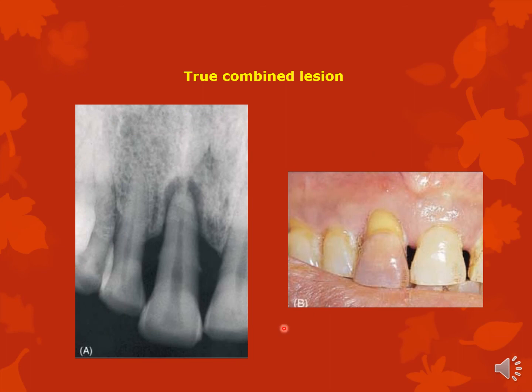Again, a true combined lesion. You can see this is that classical pink tooth, what you call, because of necrosed pulp, and you also have bone loss. You also have again calculus deposits explaining why the bone loss has happened, and you can see several other signs here like tooth elongation, right? Slight open embrasures, etc. So it's a classic combined lesion. You can also see a small sinus here, so it's like a really good case for you to learn from.